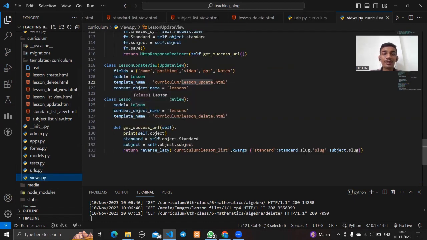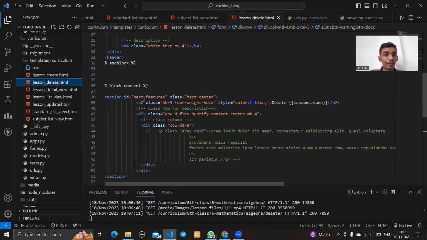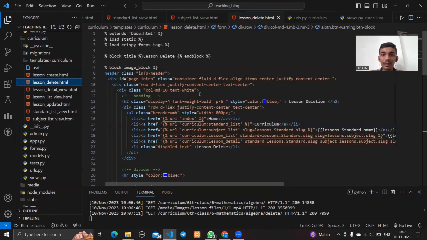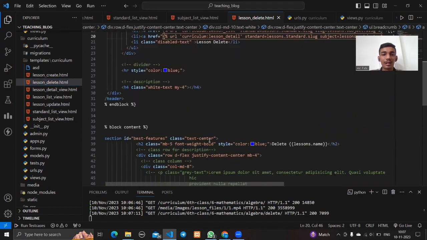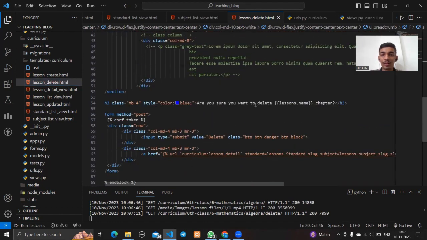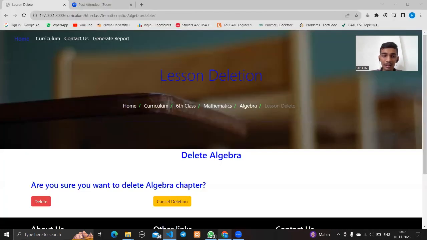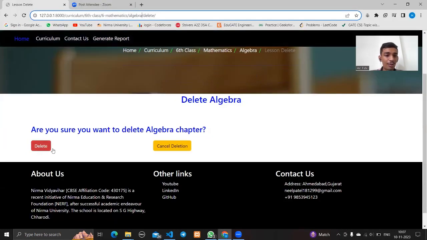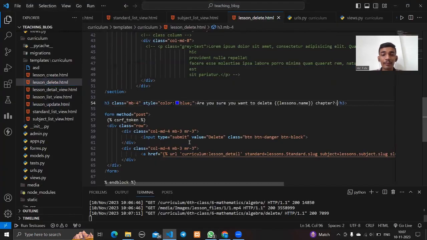Okay, we use the same model, and the template is lesson_delete, and there is a title and the navigation bar, and there is one question: are you sure that you want to delete this lesson? And there are two options, delete and cancel delete.